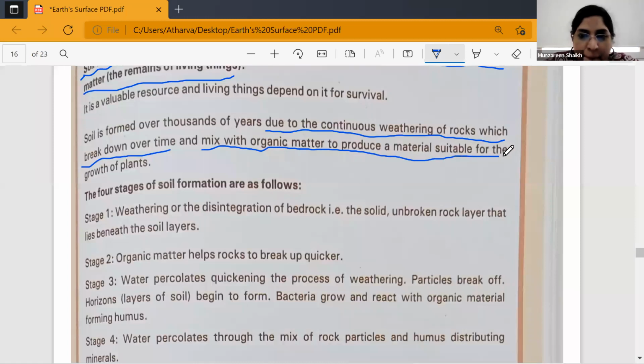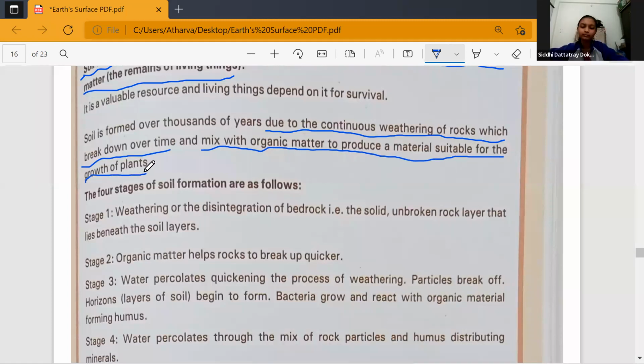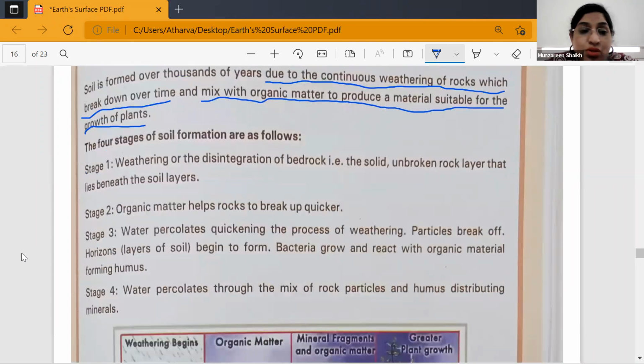Clear? This same point we had done in effects of weathering, if you remember. Soil formation, right? Because of weathering, what is the effect of weathering? One was soil formation, right? So the same point gets repeated over here. Clear to you, everyone? Yes.